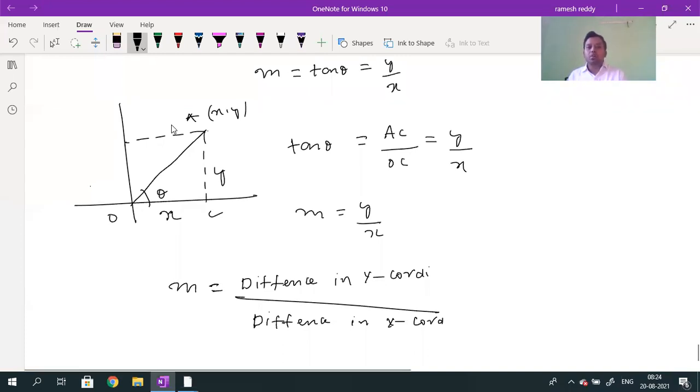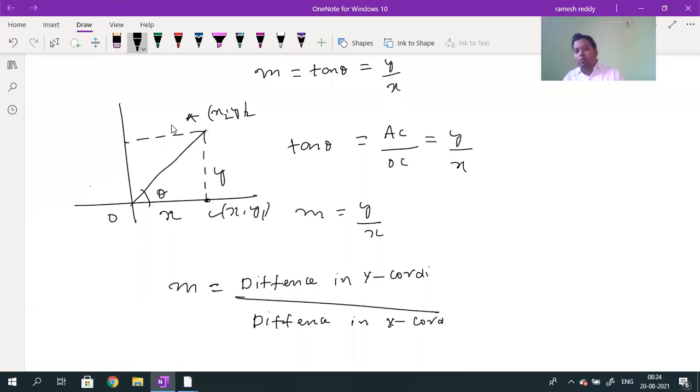C is on the x-axis, so its x coordinate will be equal to x only. The y coordinate, can I write it as y1? Similarly, I will write the A coordinates as x2 comma y2.